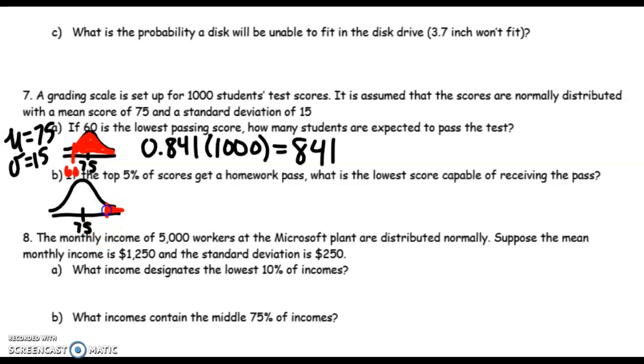Top 5%, the best of the best. So I need to find, that's a question mark there, what is that value. So if I'm given a percent, meaning this percent is 5%, or as a decimal that's 0.05, this is when we pick inverse normal in the calculator because we're working backwards. So we're doing the opposite of what we've been doing. We have an area, we want to know what is this question mark.